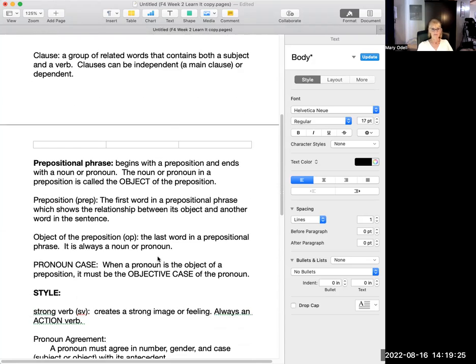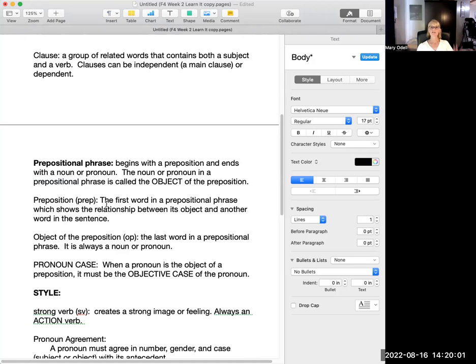Prepositional phrases. That is a group of words that begins with a preposition and ends with a noun or a pronoun. The noun or pronoun in a prepositional phrase is called the object of the preposition. I'm going to fix this to say prepositional phrase. So the noun there is called the object of the preposition. It's important to remember that phrase, object, and you'll mark those with an OP. You should have done that last week.